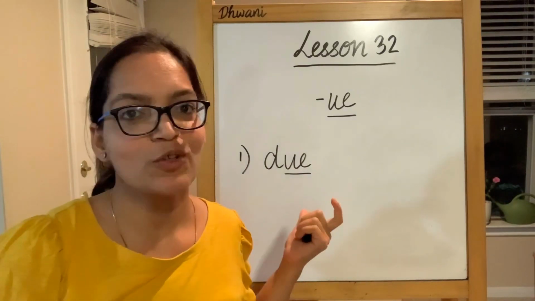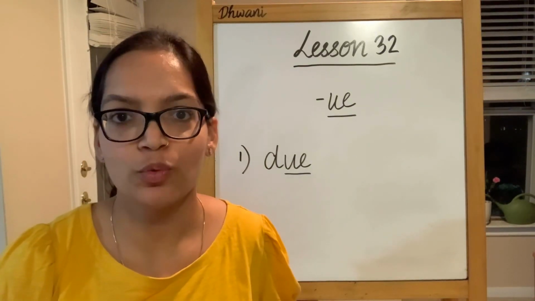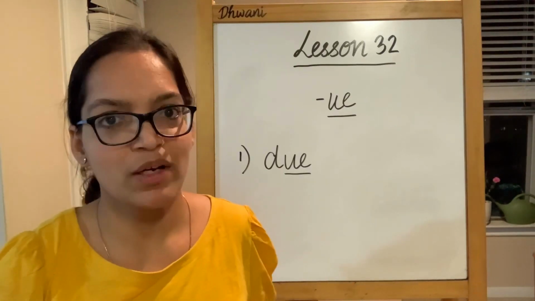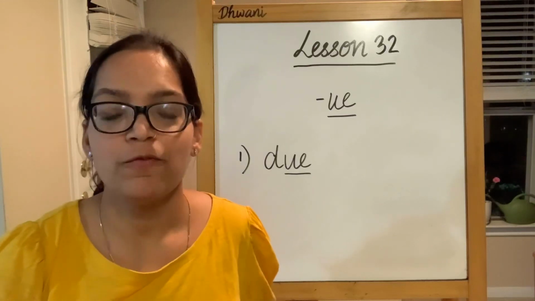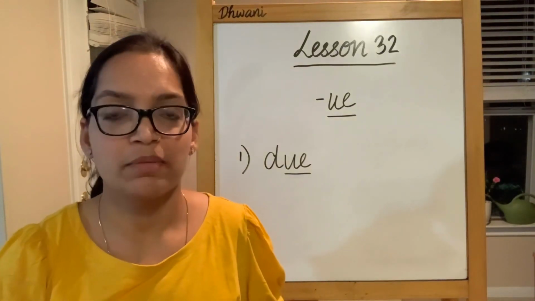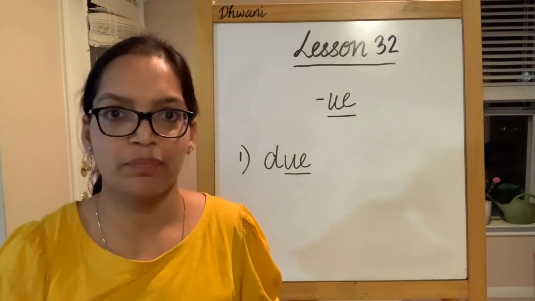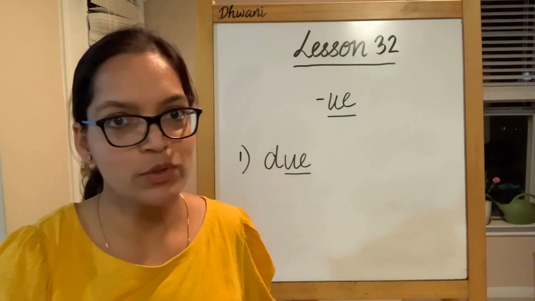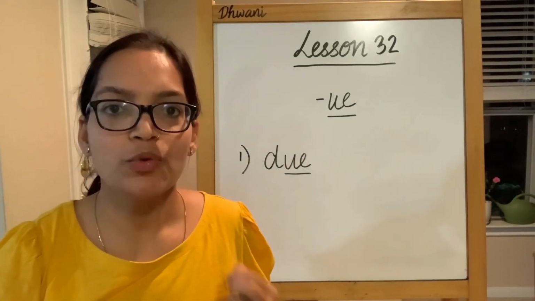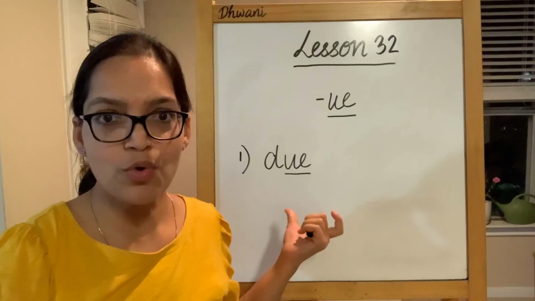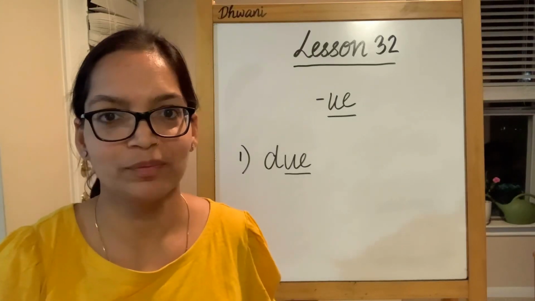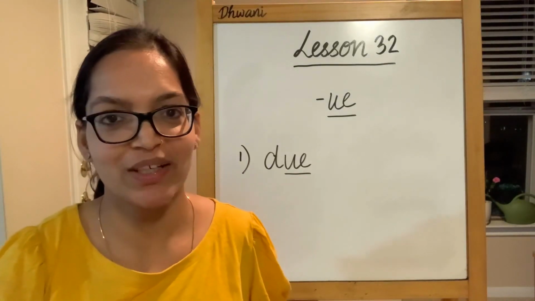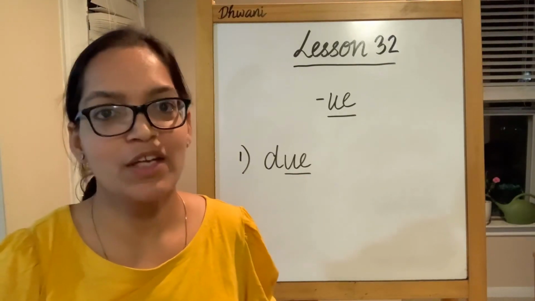However, this is also pronounced as do. Now, when do I pronounce it as do, and when do I pronounce it as due? If you are a British speaker, that means you follow British pronunciation, then you say it as due. So you have the long vowel U sound. But if you are using American pronunciation, you pronounce this as do. So we consider this as a long vowel U word. Now in the same category, we have more words.